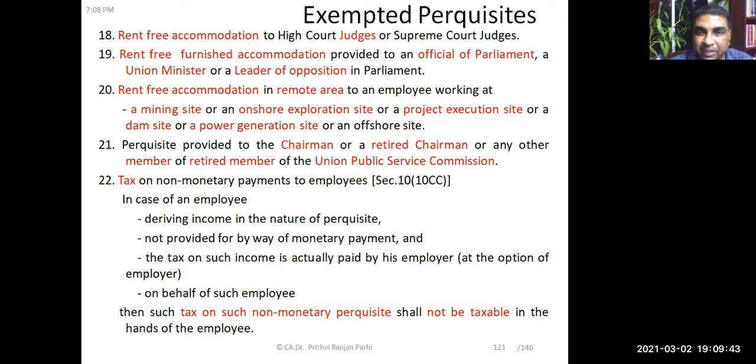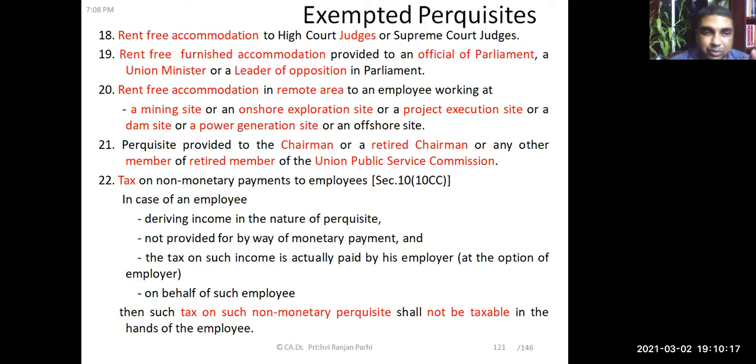Perquisites provided to the chairman, retired chairman of UPC, etc. are exempt. And lastly, tax on non-monetary payments to employees. If the employer is making some non-monetary payment to the employee, and the tax part on that is borne by the employer, then the tax amount is an exempted payment. So there will not be further tax on this tax. Okay, so up to this I had briefed you in your previous class, and today we just quickly recapitulated.